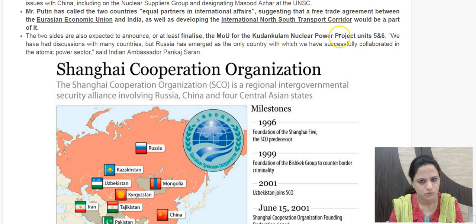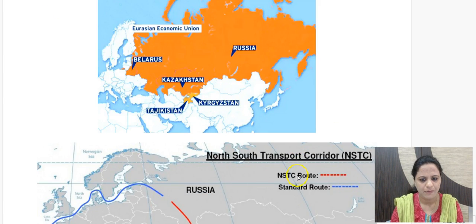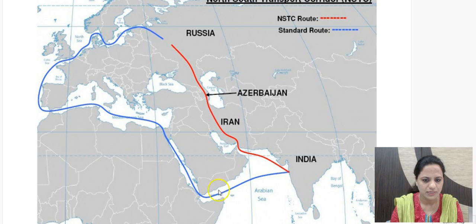So this development is also taking place. Dry runs as such have also taken place on this international north-south transport corridor. So you can see this is also mentioned here. It's a 7,200 kilometer long multi-mode network. So it's a transport corridor including ships, rail and road route to move freight. So means goods will be moved between the nations here, India, Russia, Iran to Europe and Central Asia. So this is the map also shown here, you can see. So the traditional route which is there is the sea route, you can see here. So it flows through this region and then it reaches Europe and also Russia.